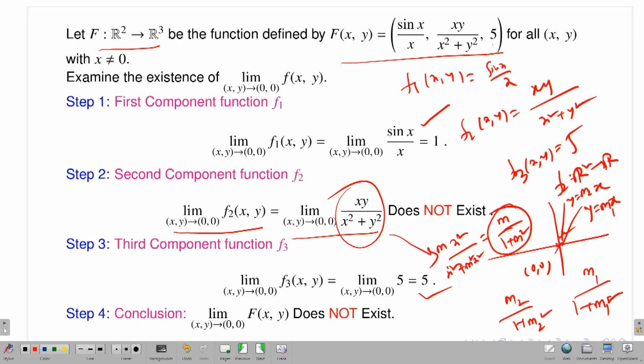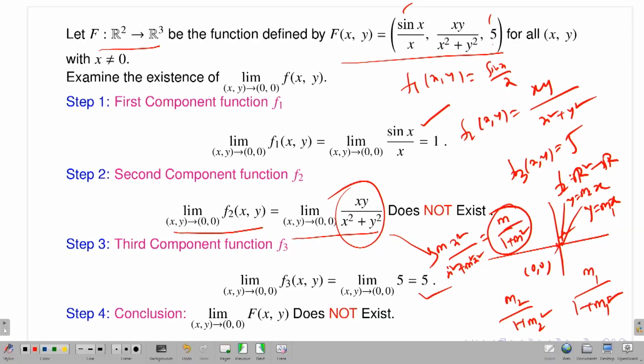The third one is a constant function, so the limit always exists, fine. So now I have investigated the component functions of the given capital F. For the first component function the limit exists, for the third the limit exists. What about the second one? The second one's limit does not exist. So if I apply the earlier theorem, the limit of the original function exists if and only if the limits of the component functions exist. That fails here. In the second component function the limit does not exist, and therefore the limit of the original function does not exist.